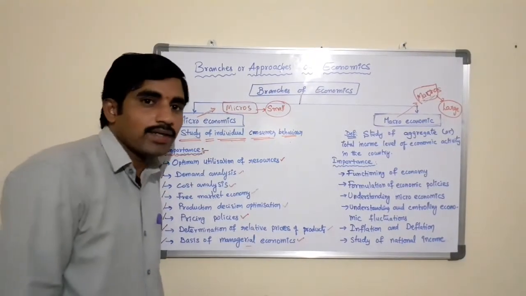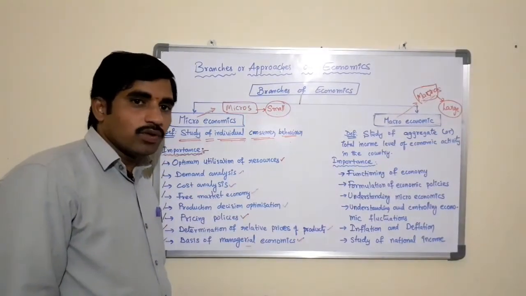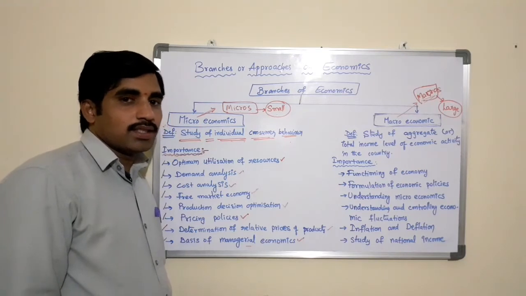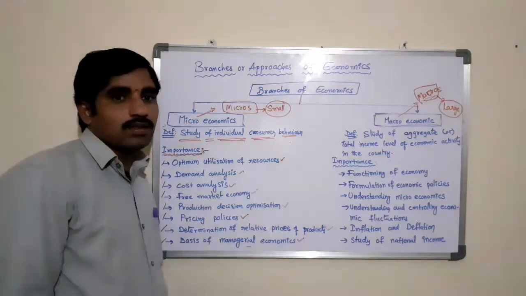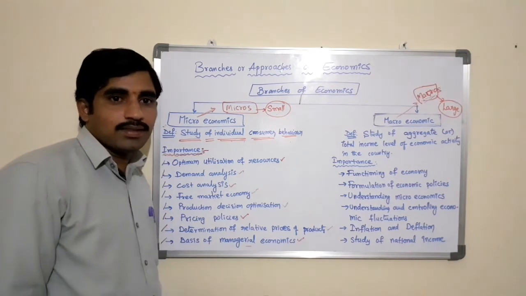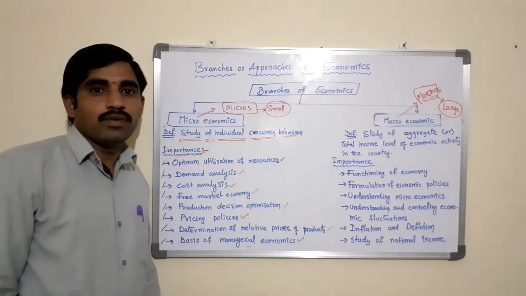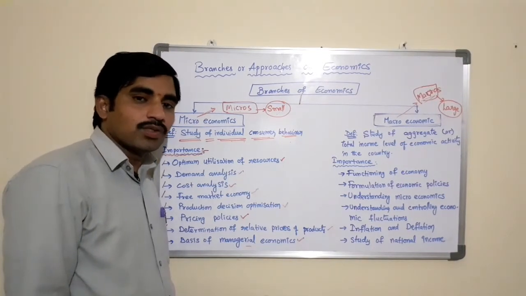So macroeconomics looks at the economy as a whole. It focuses on broad issues such as growth of production, the number of unemployed people, inflationary increases in prices, government deficits, and levels of exports and imports, and so on.